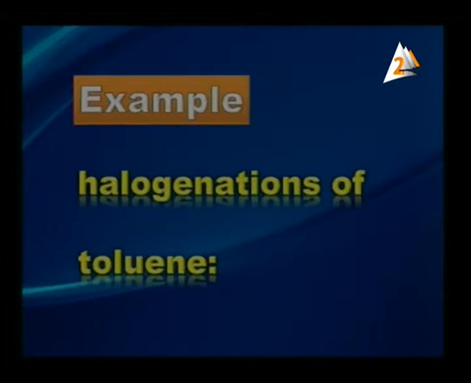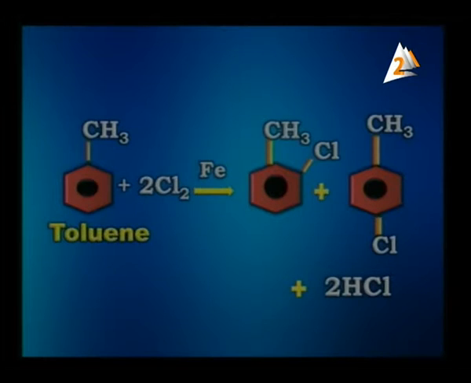For example, halogenation of toluene. Here the toluene is methyl benzene. When reacted with chlorine in the presence of iron, it gives two products, orthochlorotoluene or parachlorotoluene. We can name these molecules by IUPAC name. It will be 2-chlorotoluene and 4-chlorotoluene.